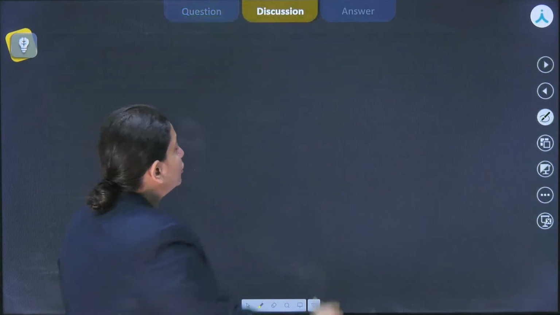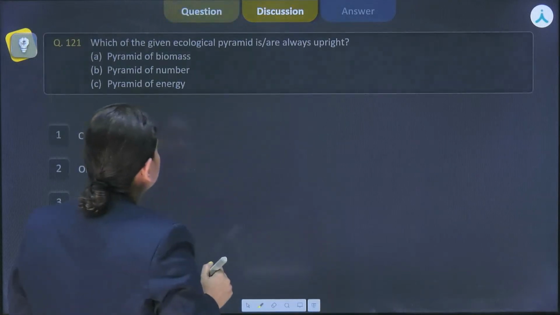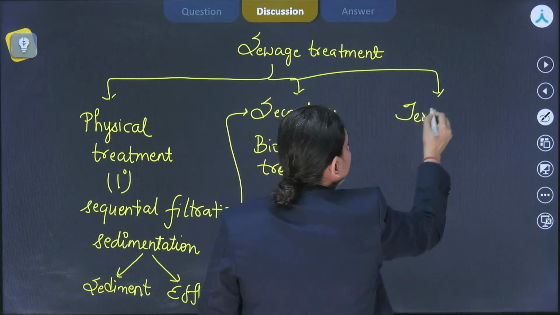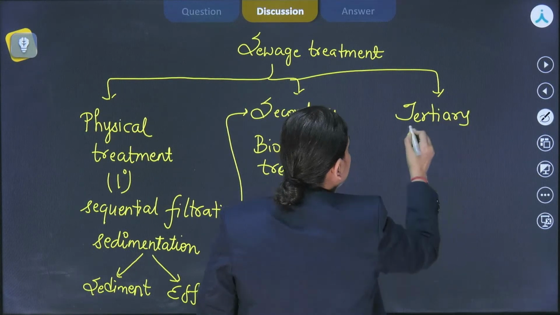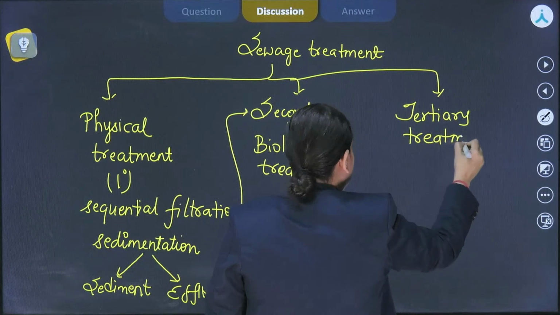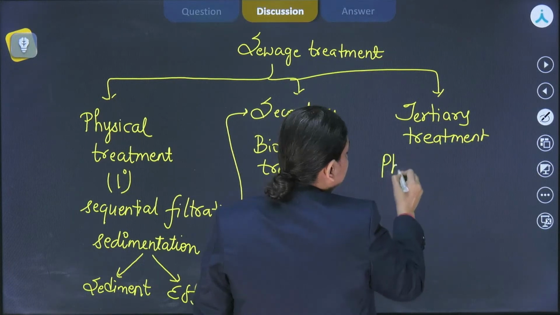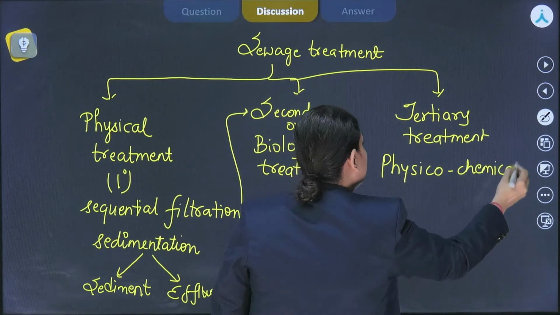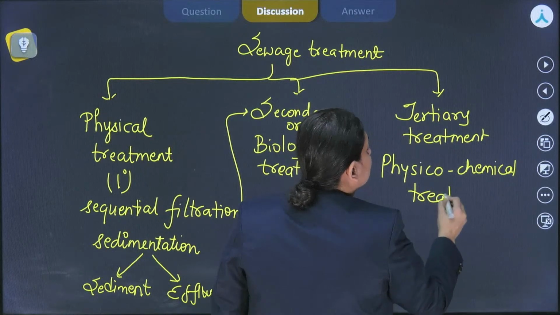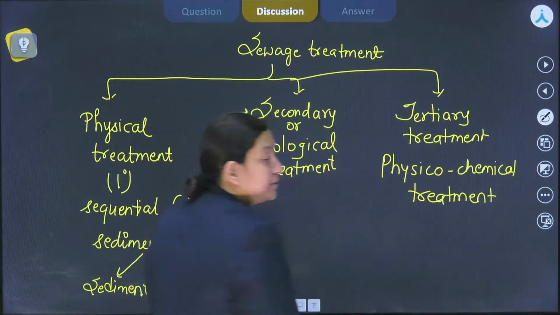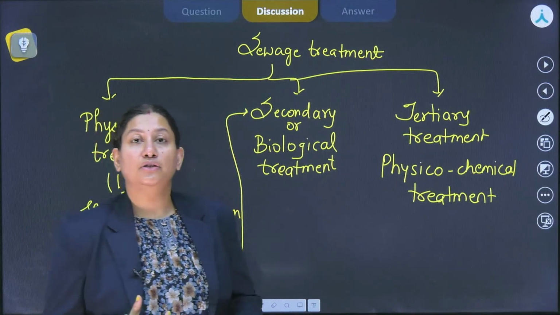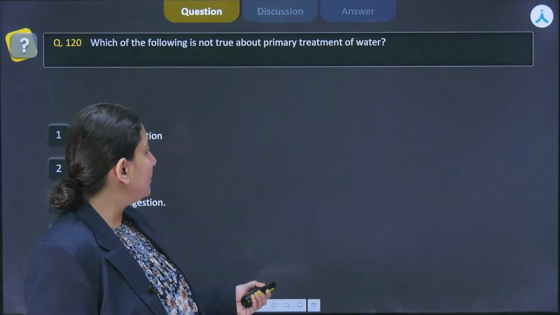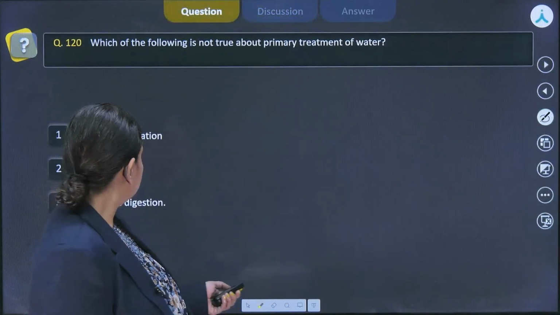So what is tertiary treatment? This is the third form, which is also known as physicochemical treatment, in which UV rays, chlorine treatment and all those things are given so that the water becomes drinkable, usable for drinking purposes. And then finally, whatever